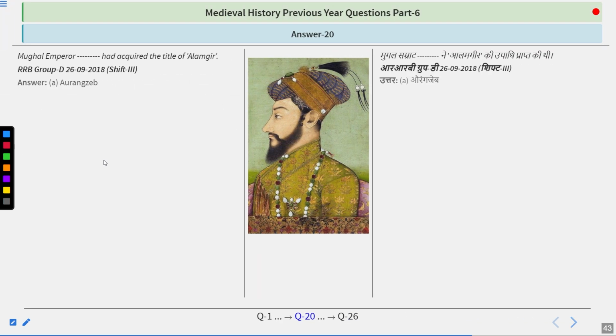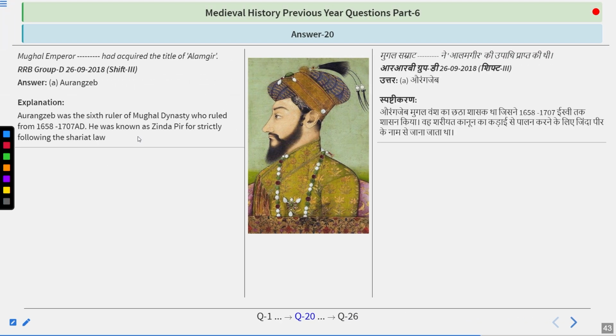And yes, the answer is Aurangzeb. So Aurangzeb was the sixth ruler of the Mughal dynasty who ruled from 1658 to 1707. He was known as Zinda Pir for strictly following the Shariat law. So remember his name? His name was Aurangzeb.